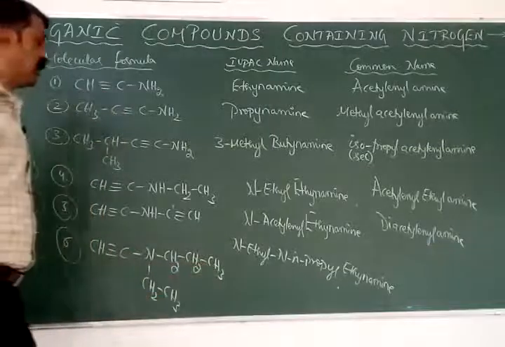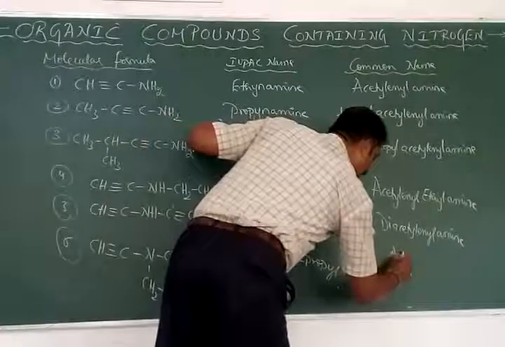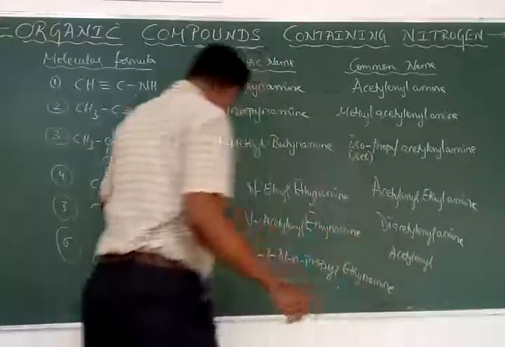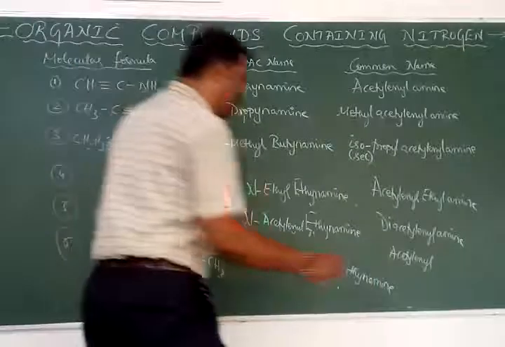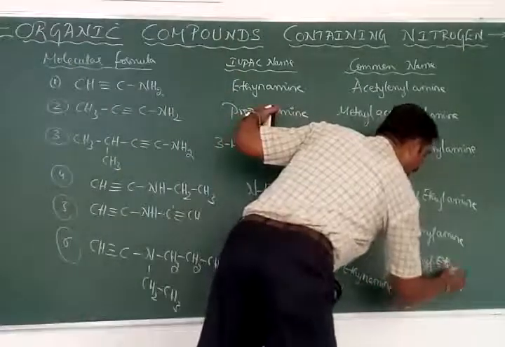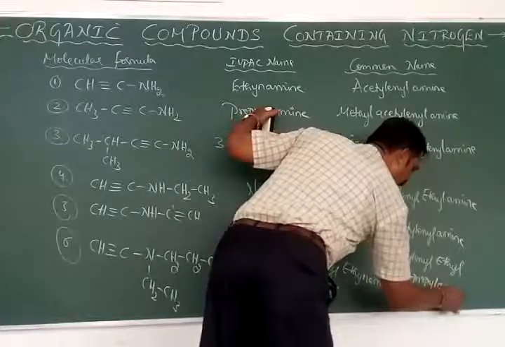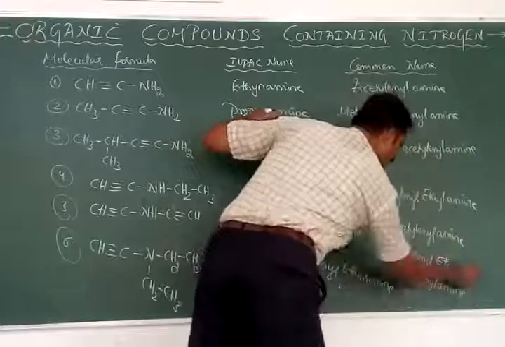First comes the acetylenyl, therefore it is called as acetylenyl. Then propyl, and here it is ethyl. Ethyl comes the second, therefore it is called as ethyl N-propylamine. Here the name of this one is, what's that?